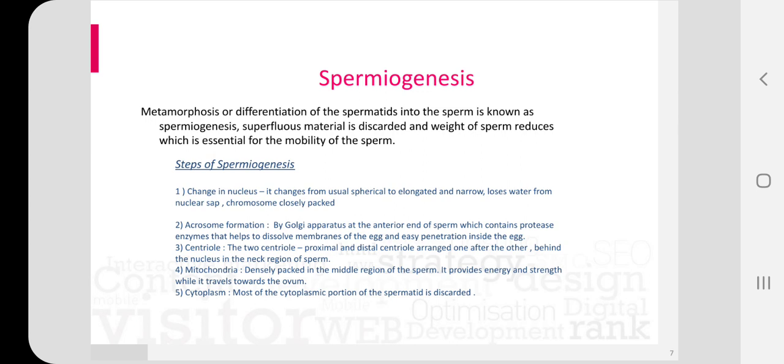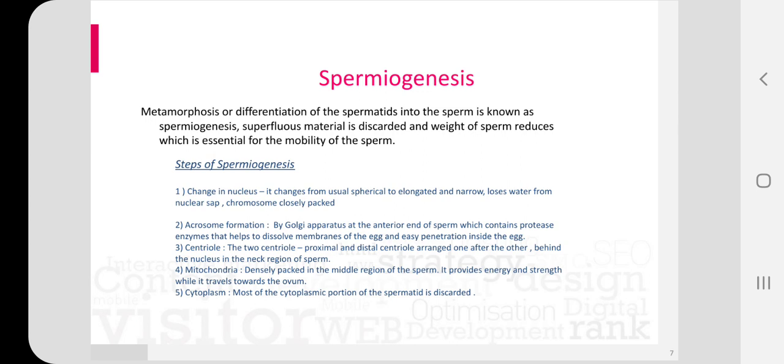The acrosome is formed by the Golgi apparatus at the anterior end of the sperm, which contains protease enzyme that helps to dissolve the membrane of the egg and allows easy penetration of the sperm inside the egg.